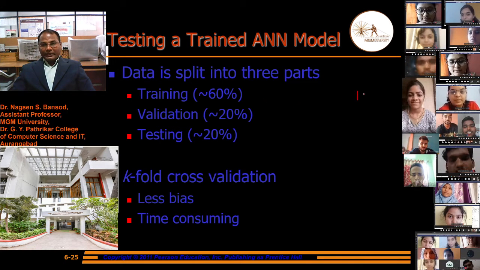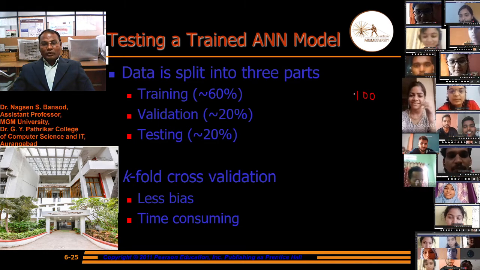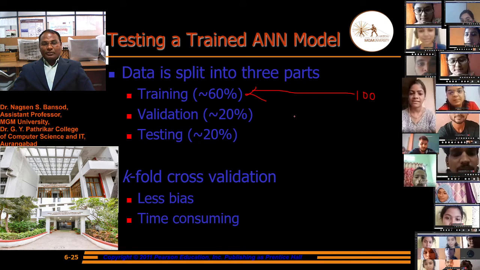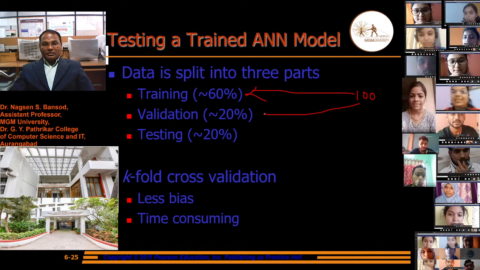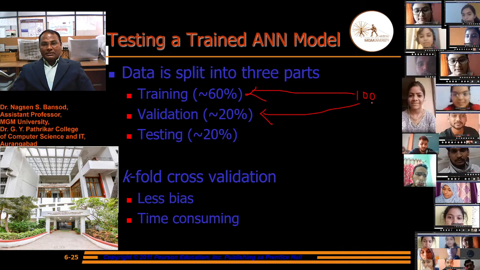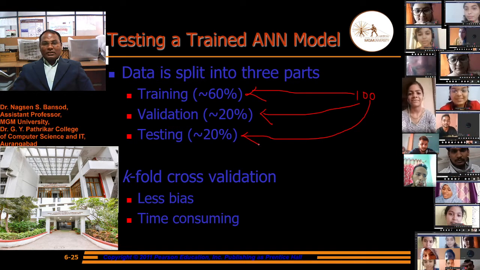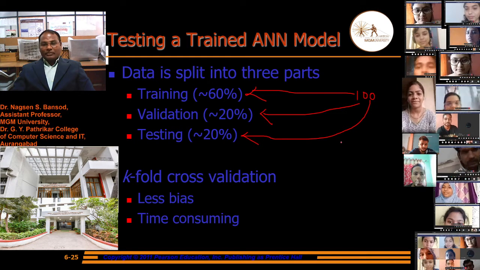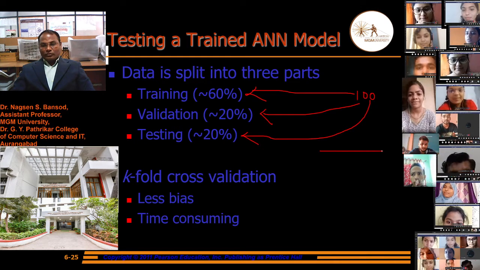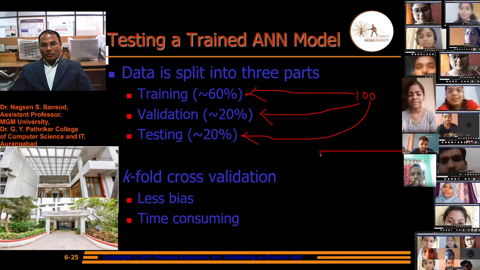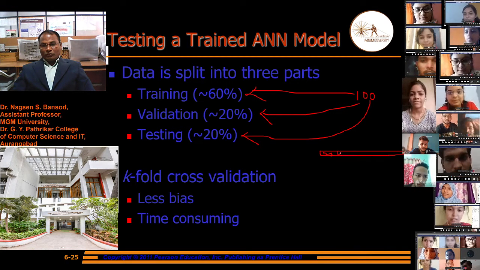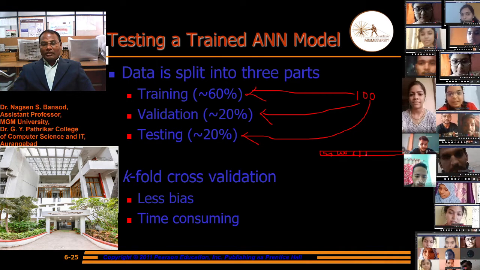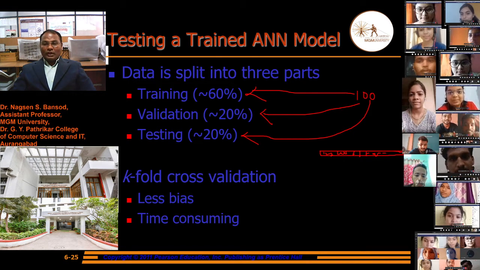Suppose we have hundreds of records, 1 2 3 4 5 6 7 8 9 10 up to hundreds.